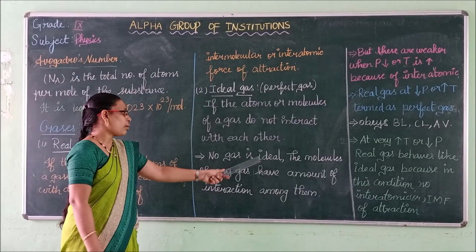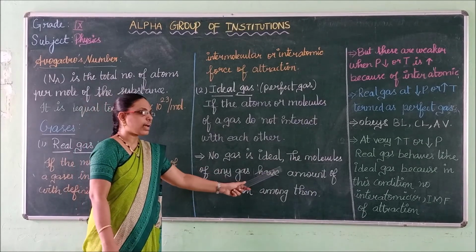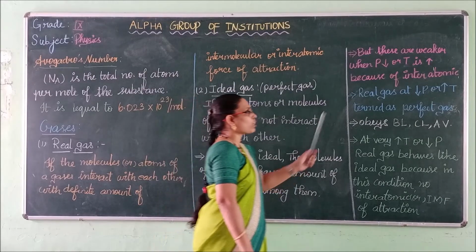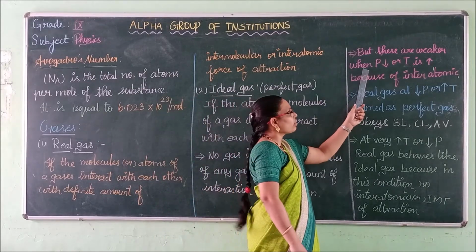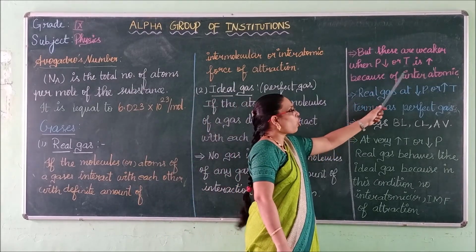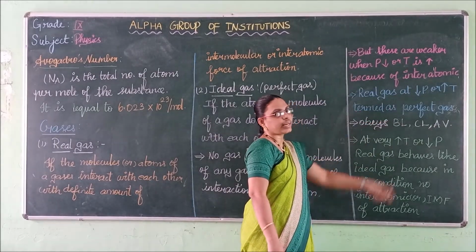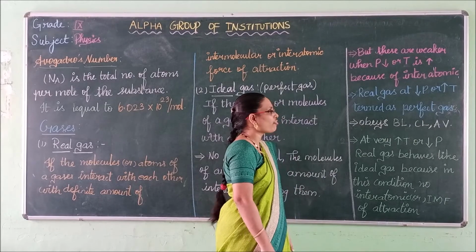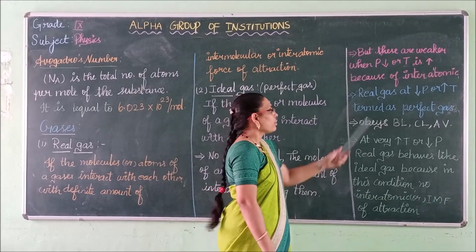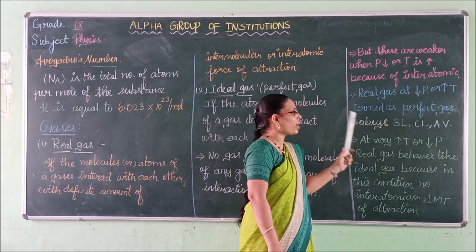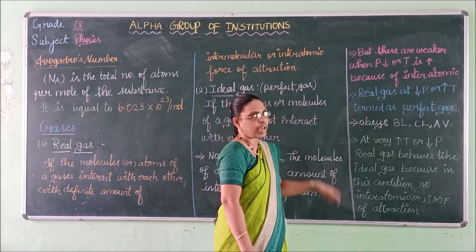The molecules of any gas have a certain amount of interactions among them. Sometimes the interactions will be weaker when the pressure is low or temperature is high, because of interatomic or intermolecular force of attraction. Real gas at a low pressure or high temperature will be called a perfect gas.